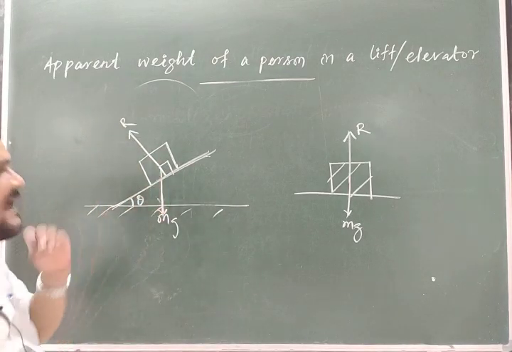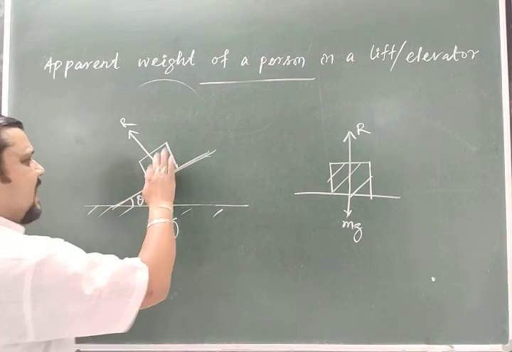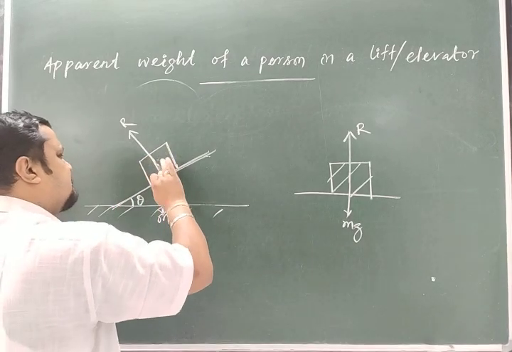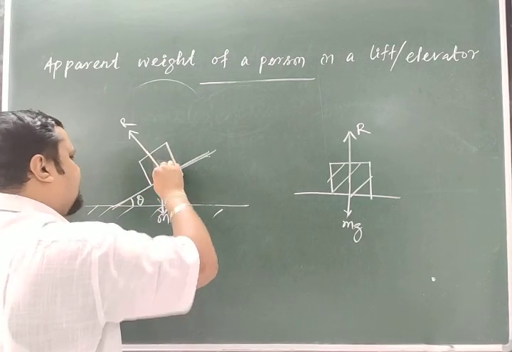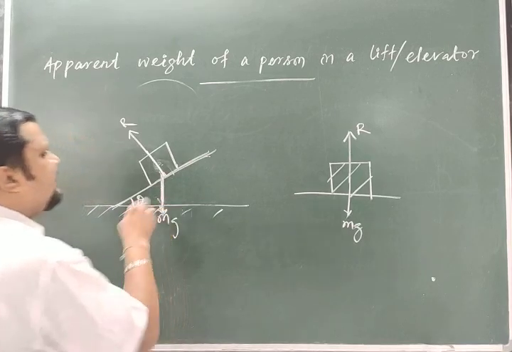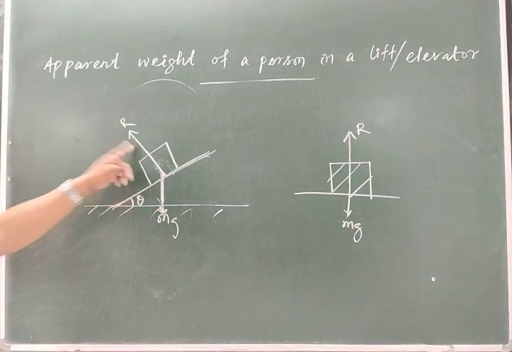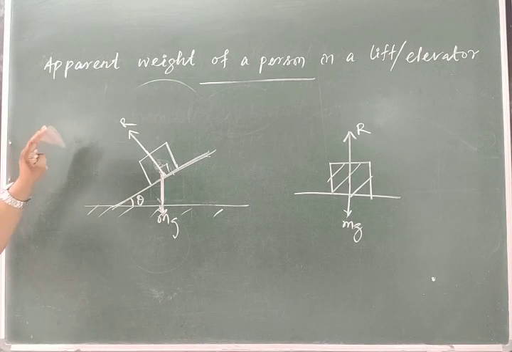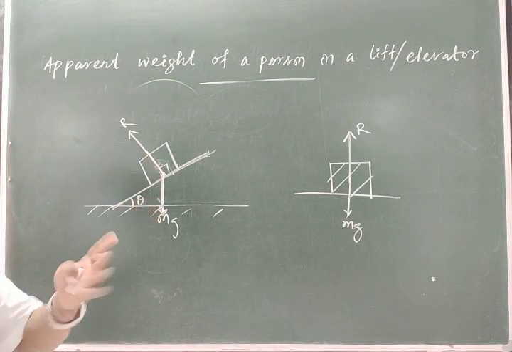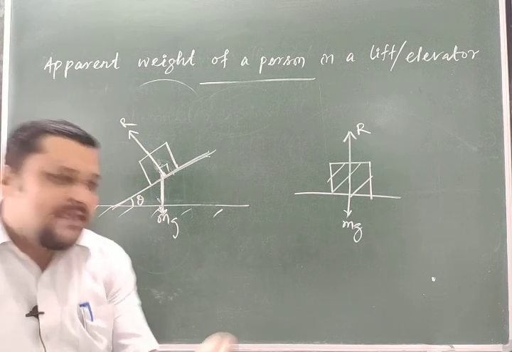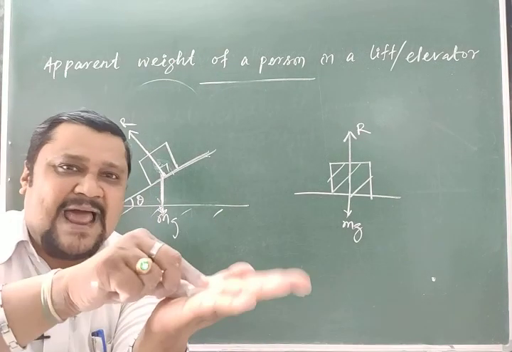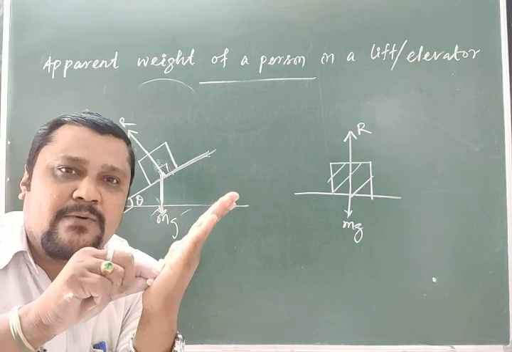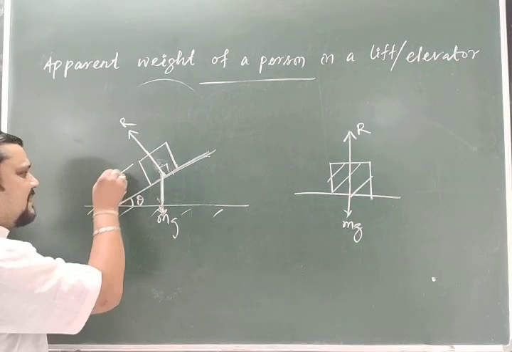But mg is vertically downward. Very, very important. R should be like this. So this is the R, and this is the weight mg. R should be perpendicular to the surface. Right? So in this case, what happens? Here you see R and mg are not equal and opposite. What happens here? If the surface is inclined, the body falls down. Falling down means the body will come here.